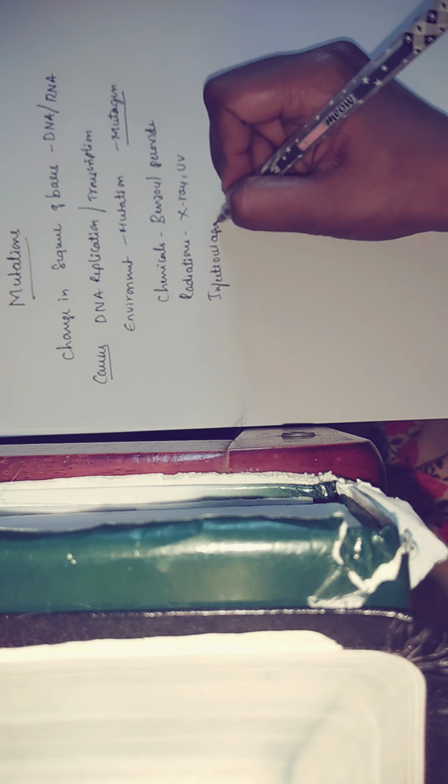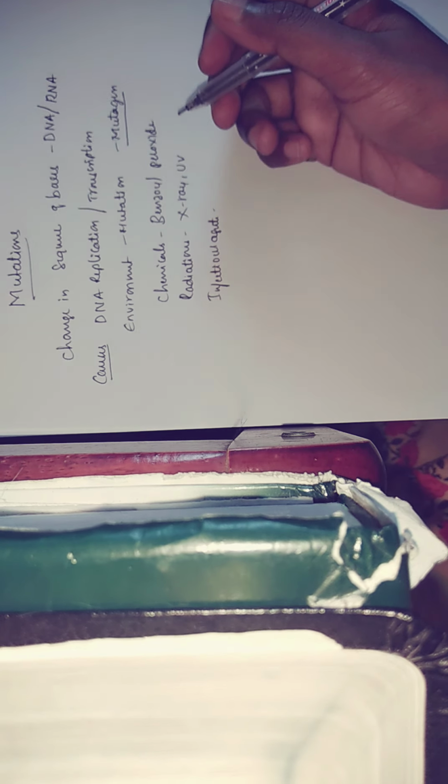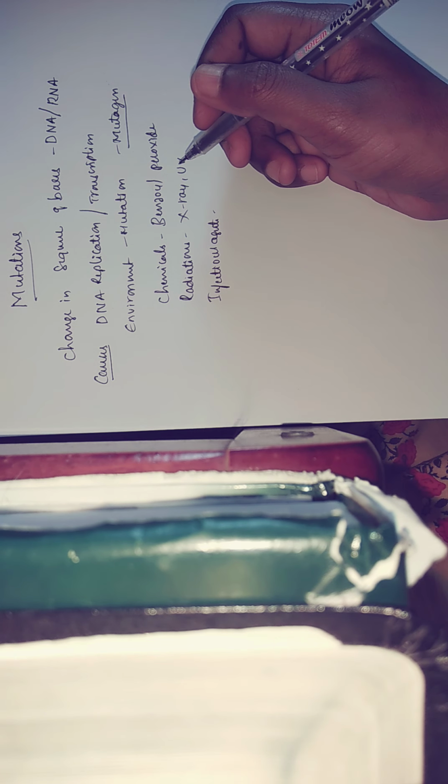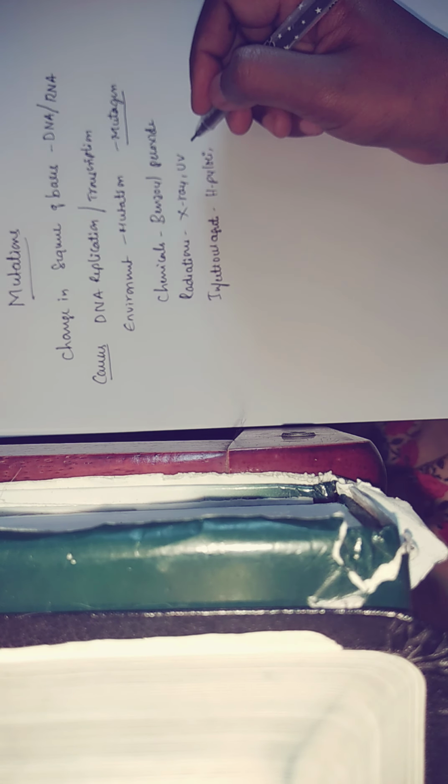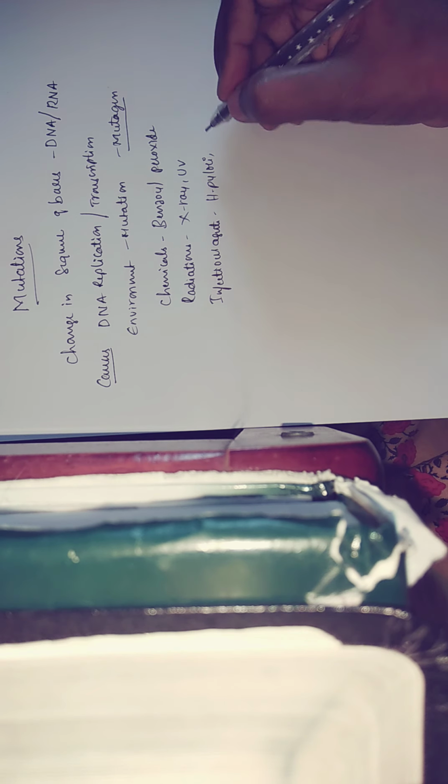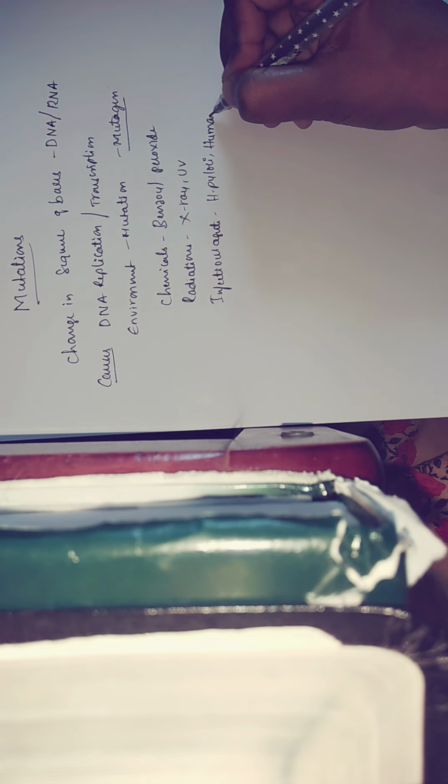Examples of infectious agents are H. pylori and human papilloma virus.